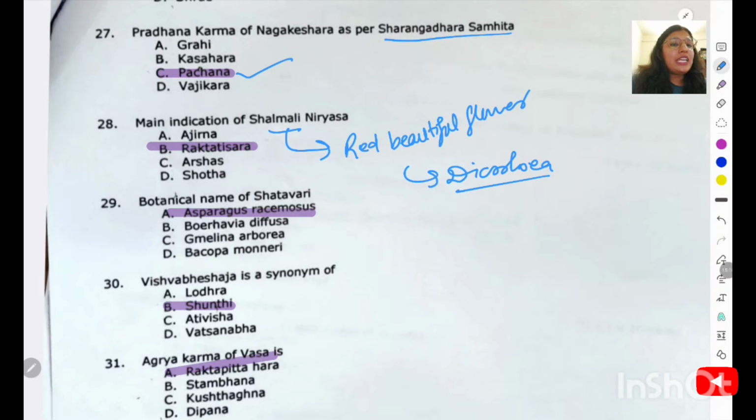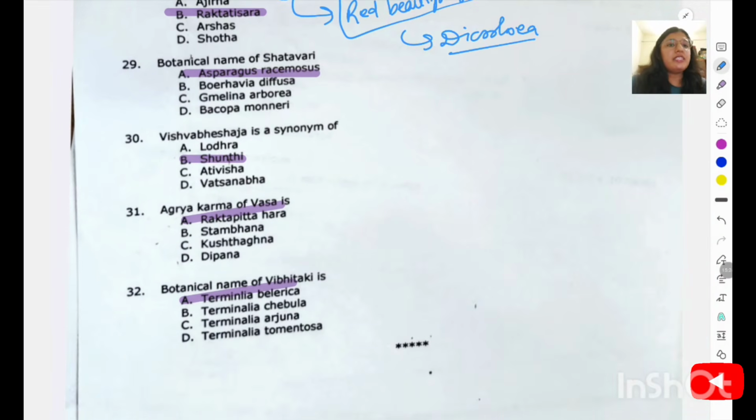Main indications of Shalmali Niryasa. Actually this Shalmali Niryasa has a red beautiful flower, and it is used for diarrhea. So Raktatisara is one of the main indications of Shalmali. Botanical name of Shatavari is Asparagus racemosus. Vishwa Bhejajam is a synonym of Shunthi, also known as Mahaoshadham. Agrya Karma of Vasa is Rakta Pitta Hara. And botanical name of Vibhitaki is Terminalia bellerica.